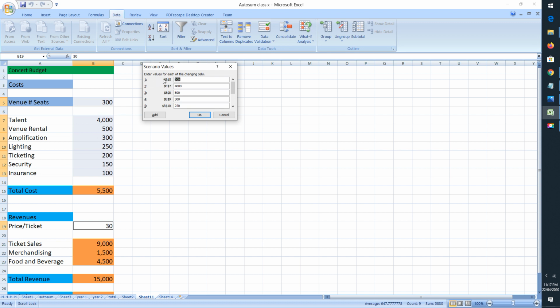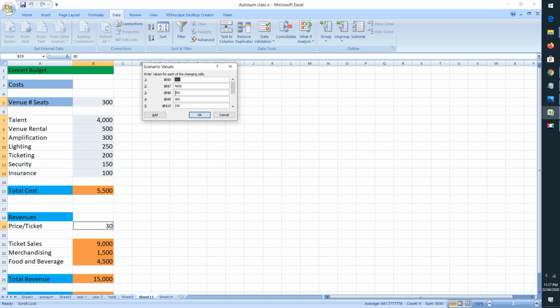But from here you can see cell number B5 is selected. This is cell number B5 and it is representing the value 300. That means that this value will have 300 seats. Cell number B7, that is talent, cost for talent, it is representing 4000.